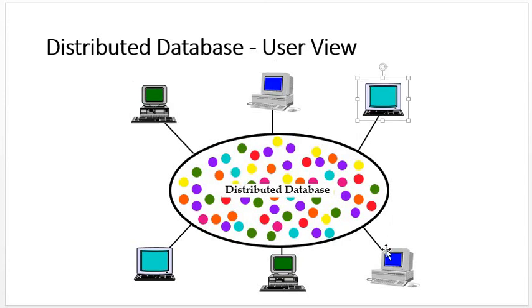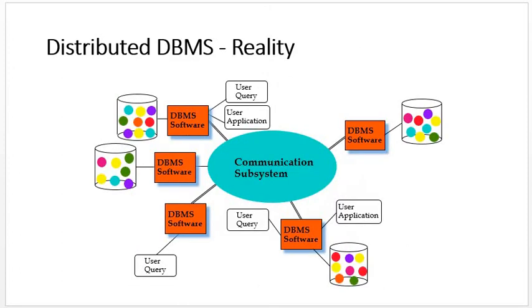Likewise, all the systems feel like that. The internal implementation or methodology is not known to the user, because the term transparent system means hiding the implementation details from the user, because it's none of the user's concern. So it's a reality of distributed DBMS.